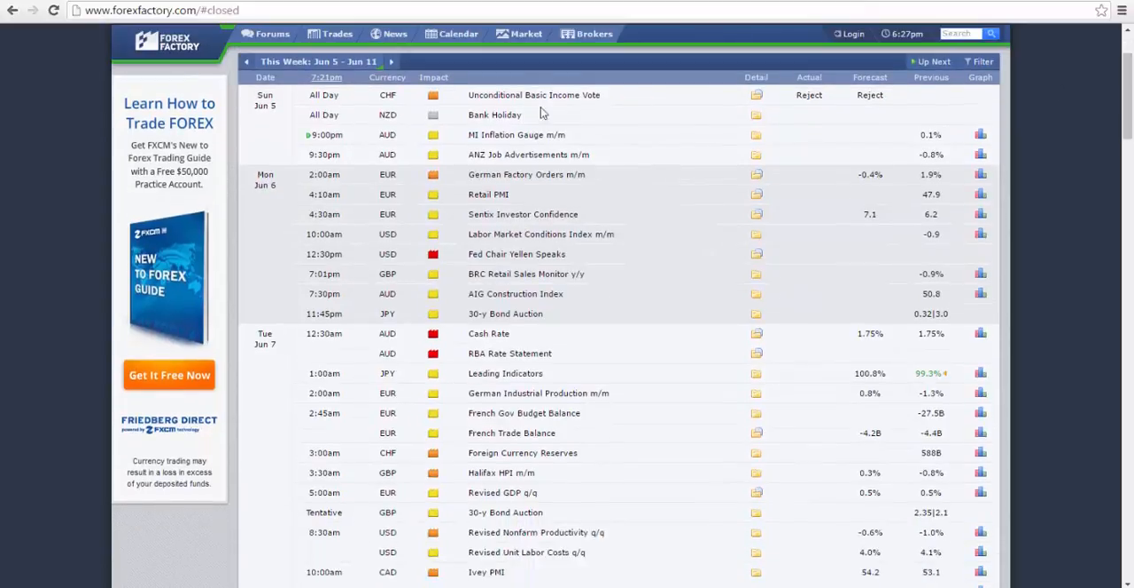To start things off, we have Fed Chair Yellen speaking on Monday at 12:30 p.m. Eastern. Ahead of that, we have German factory orders at 2 a.m. and Sentix investor confidence number for the Eurozone. On Tuesday morning, we have the cash rate and RBA rate statement.